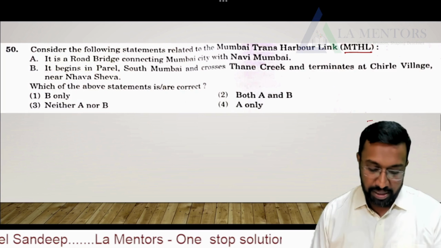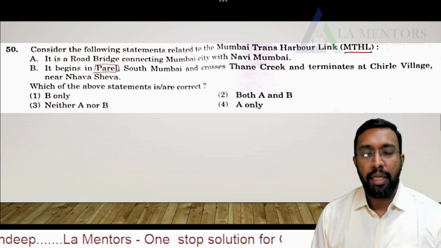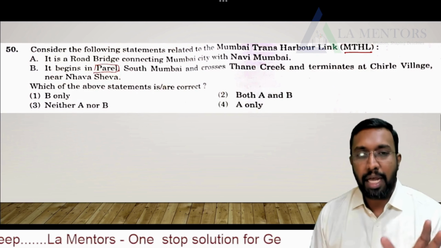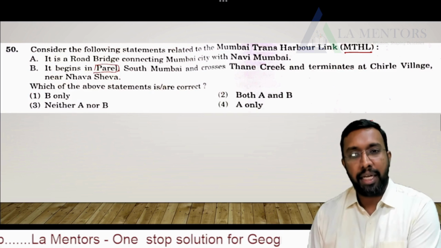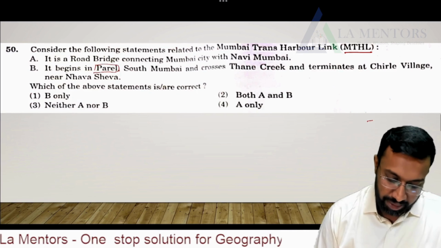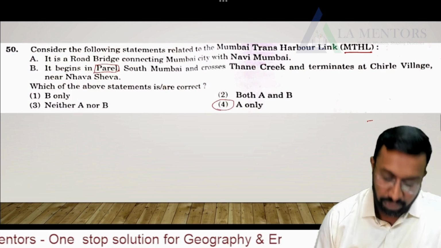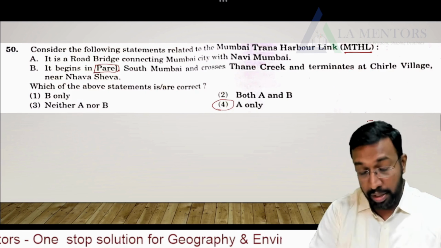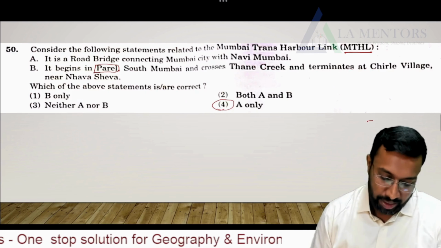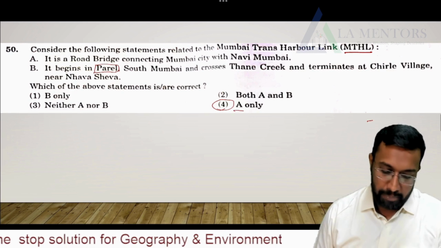But the small mistake over here is the Parel. It's not Parel, it is Sarvai. So it begins in Sarvai of South Mumbai and crosses Thane Creek and terminates at Chirel village near Navasheva. So the answer should be only A. Over here it is 4. In your question paper it might be a different one, so please make note of it. So the answer should be A only. Now moving further.